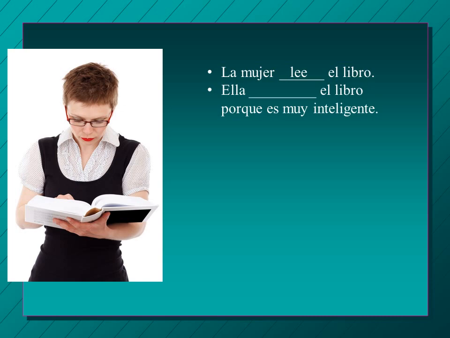Ella blank el libro porque es muy inteligente. So she's blank the book because she's very smart. So she's reading it and understanding it because she's very smart. So how do we say she understands? Do you remember that one? Understand is comprender. So to conjugate that, ella comprende. Ella comprende el libro porque es muy inteligente. She understands the book because she's very smart.